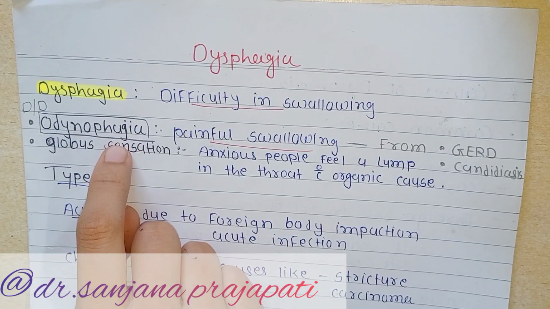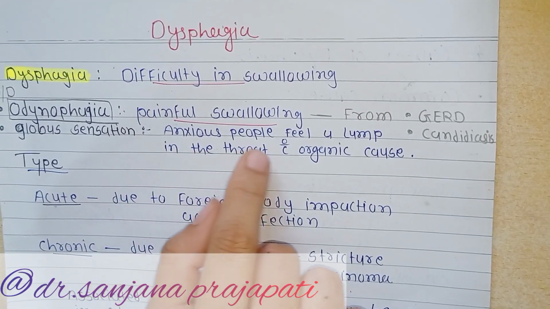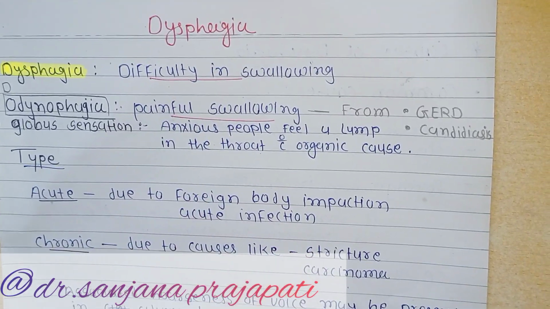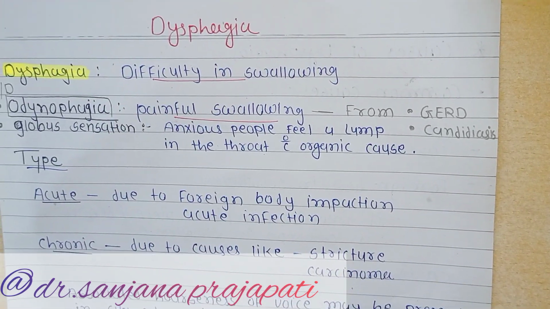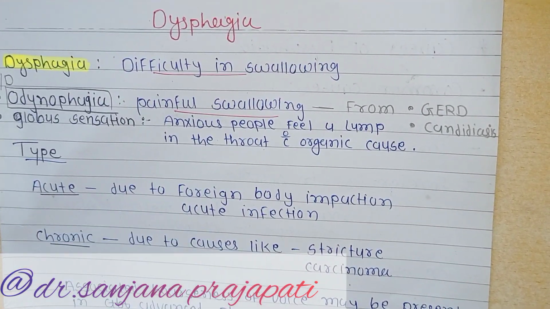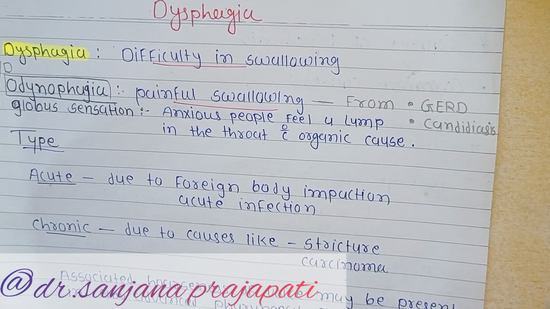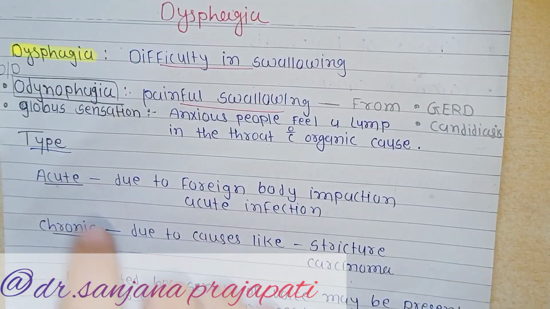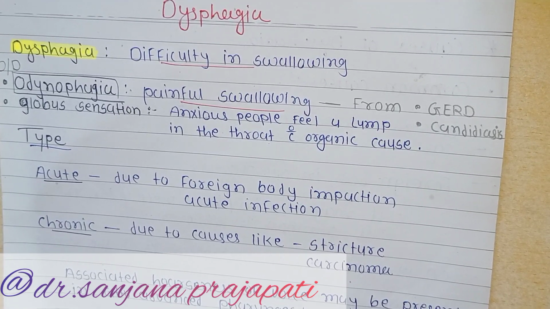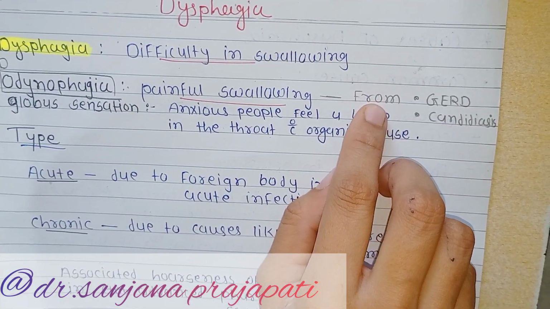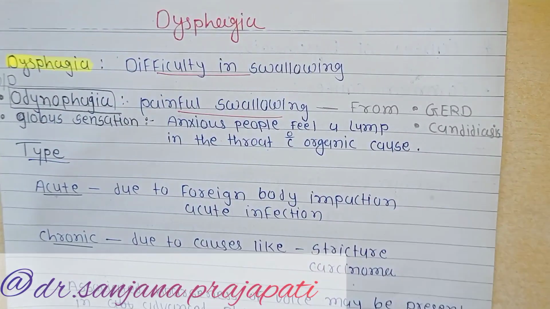Now, what is global sensation? Global sensation is when anxious people feel a lump in the throat without any organic cause. Without any pathology they feel a lump in the throat, so they think there is difficulty in swallowing. Now, what is odynophagia? Odynophagia means painful swallowing. During swallowing there is pain. It is most commonly seen in GERD or candidiasis of the esophagus.